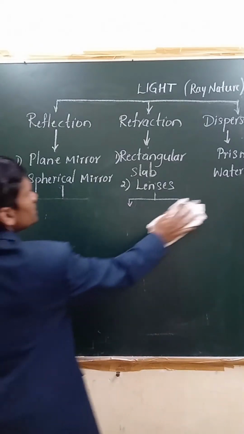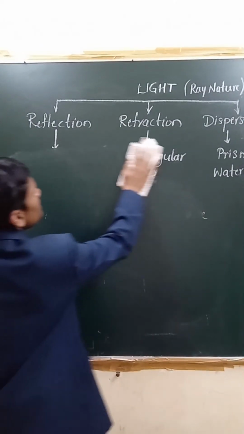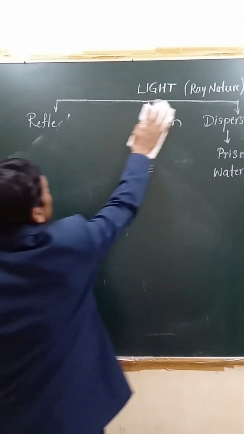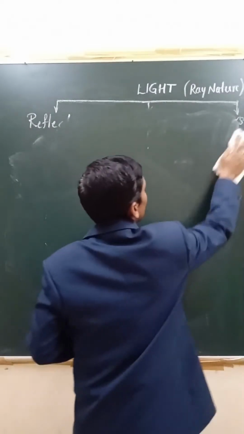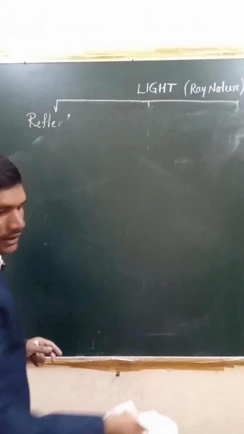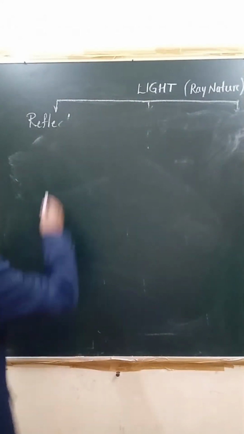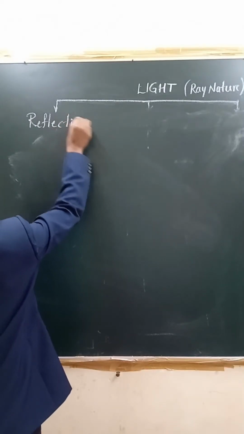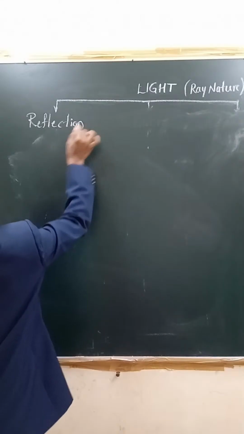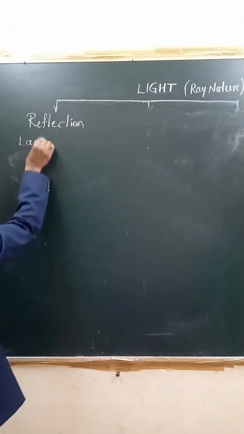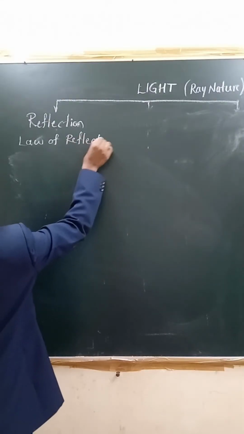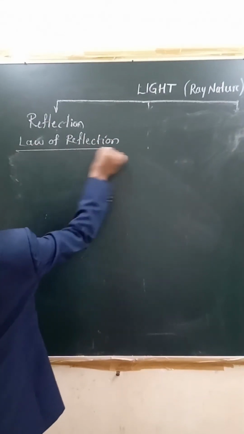Now, okay, under reflection we are studying now first, right? Yeah. Now, in reflection, laws of reflection. In that, laws of reflection we are writing. Two laws of reflection are there.